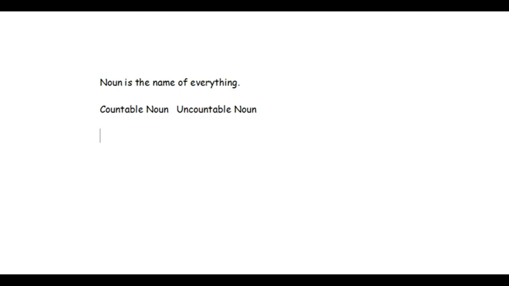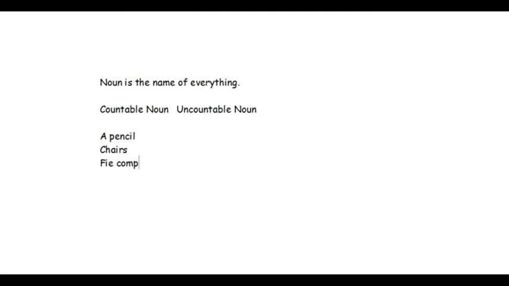Okay? For example, a pencil. You can count a pencil because it's already mentioned, a pencil. So you can count. It's countable. Okay. Number 2 is chairs. You can count chairs, like in the classroom, in the shop. You can count chairs easily. So chairs is also a countable noun.